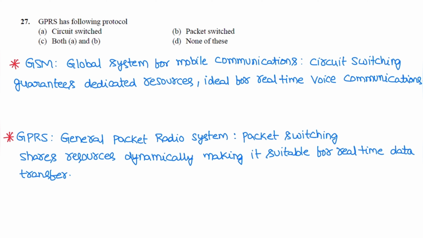Next question. GPRS has the following protocol. The correct option is B, packet switched. So GPRS uses packet switching, whereas GSM, Global System for Mobile Communication, uses circuit switching. GSM uses circuit switching where the resources are dedicated, and this is ideal for real-time voice communication. GPRS, General Packet Radio Service, uses packet switching and shares the resources dynamically, making it suitable for data transfer.